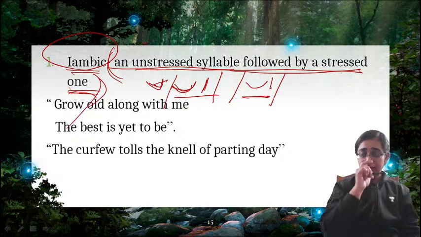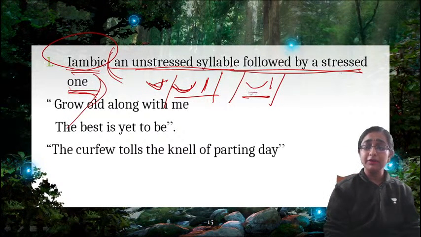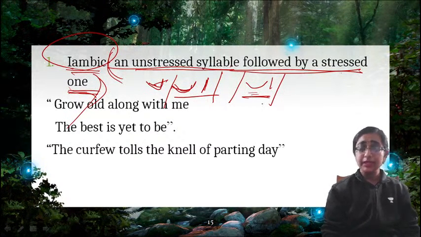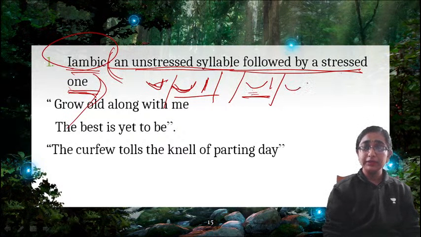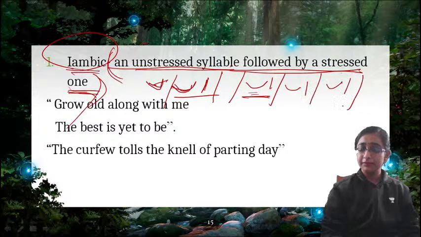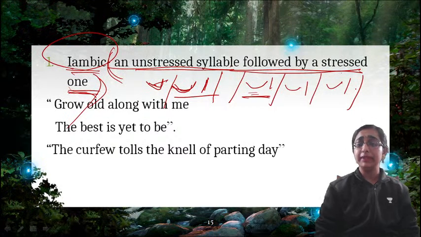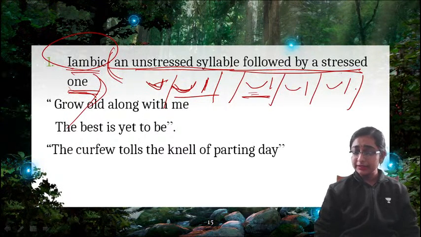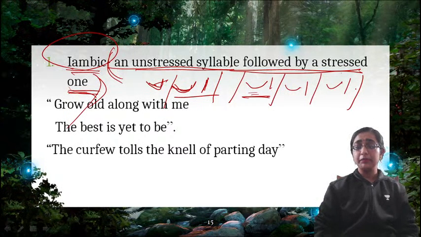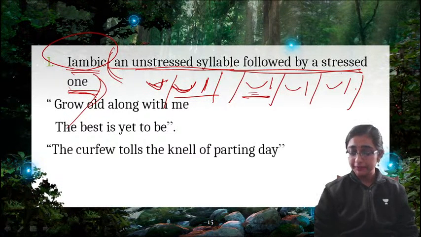As I have said, 2 syllables can form a foot, right? So this is 1 foot, this is 1 foot. And according to how many feet there are, you can name the line: disyllabic feet, trisyllabic feet, tetrasyllabic feet, this kind of name we can give.